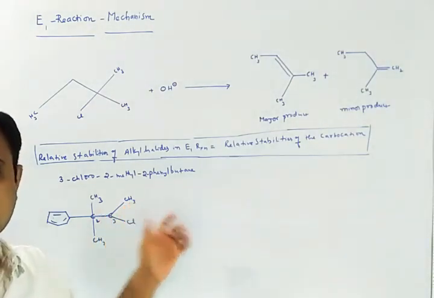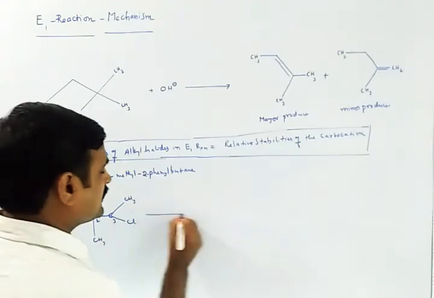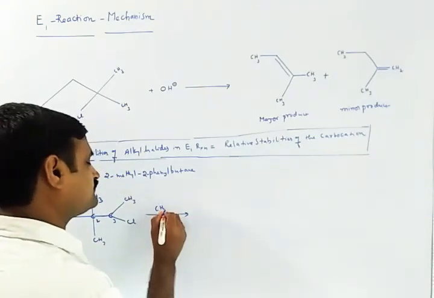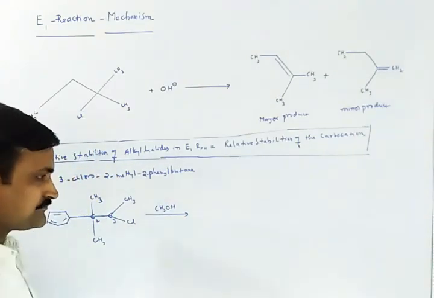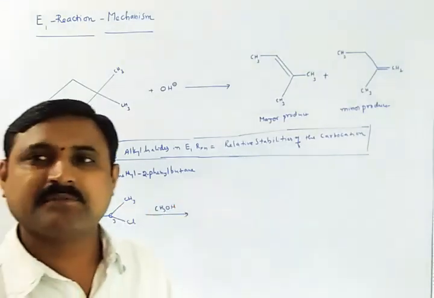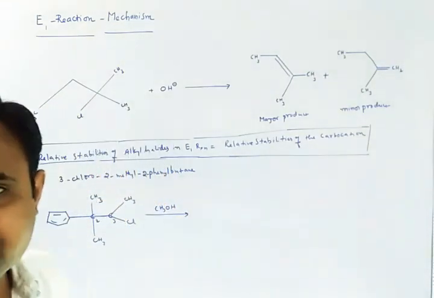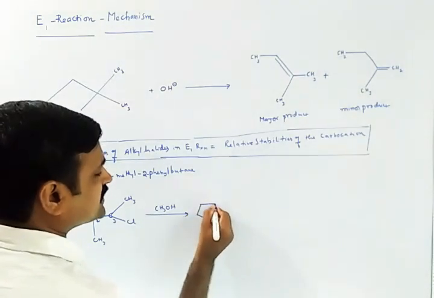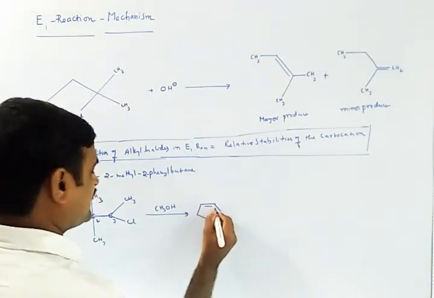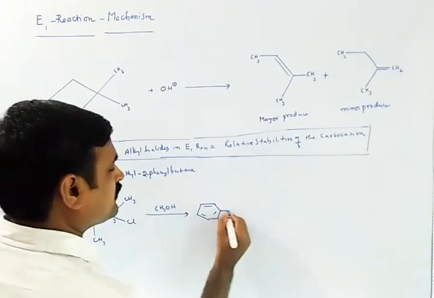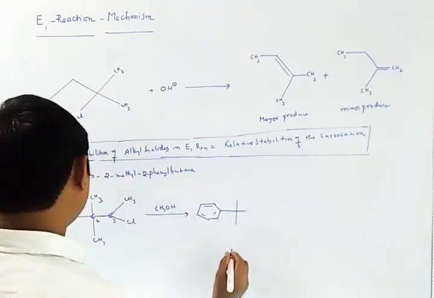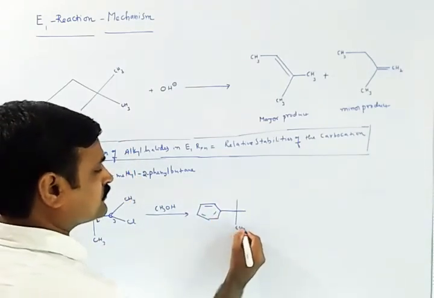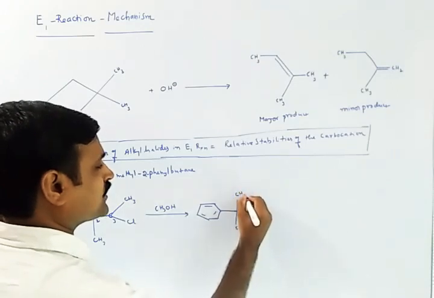So if you take this with a base like methyl alcohol, the E1 reaction mechanism proceeds easily, and in that mechanism there is a carbocation. A secondary carbocation is easily generated after the removal of this chlorine.